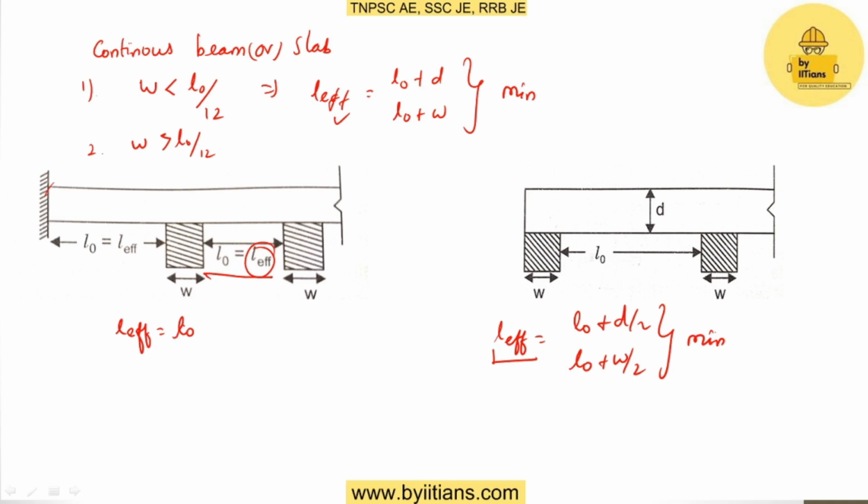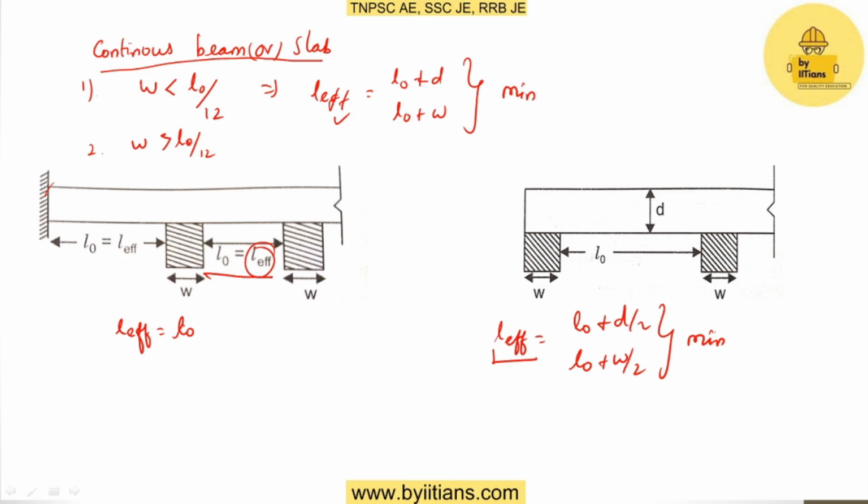So don't get confused. In a continuous beam or slab we have two cases. One is if the width of the support is less than L0 by 12, then we go for the same as the simply supported condition. In case the width of support is greater than L0, the clear span, divided by 12, then we have two cases.